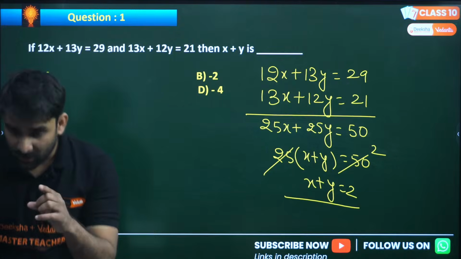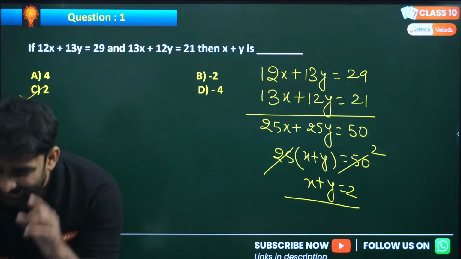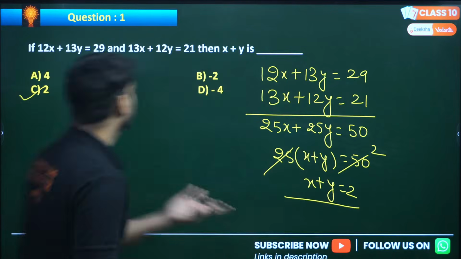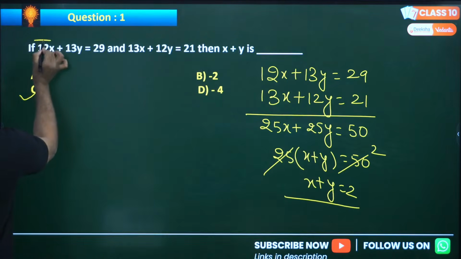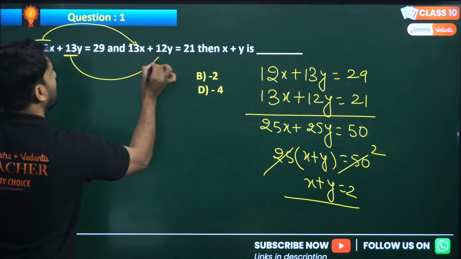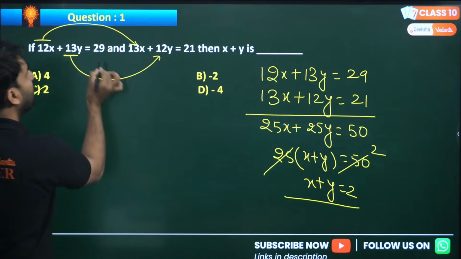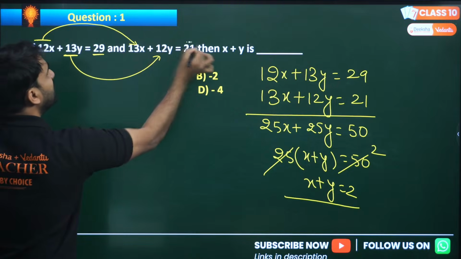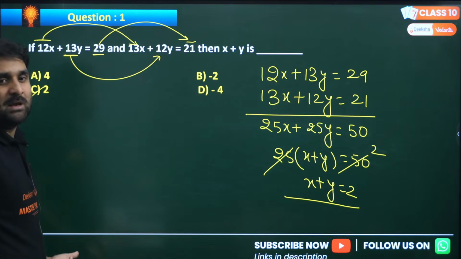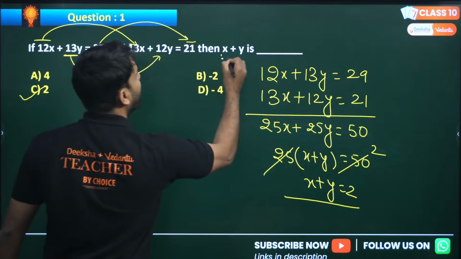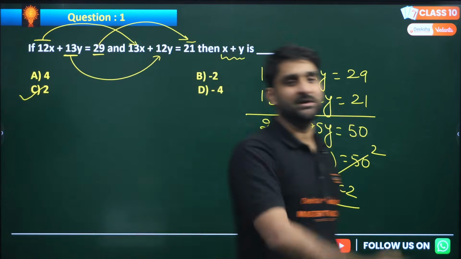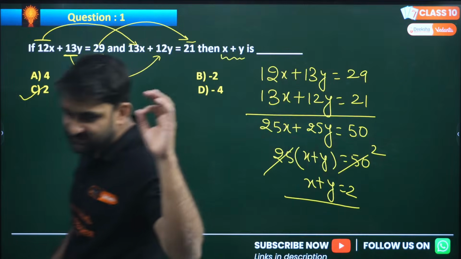Some students were saying, sir, first add and then subtract. What are you doing? See, 12 plus 13 gives you 25, and 13 plus 12 gives you 25. On the right-hand side, 29 plus 21 gives you 50. Simple, by adding, because the question is asking to find x plus y. By only adding, we can get the result, my dear. No minus is required.